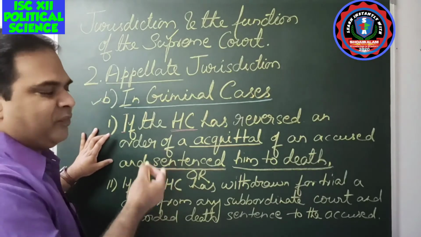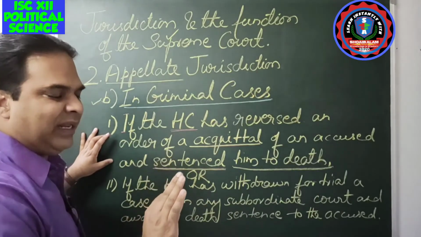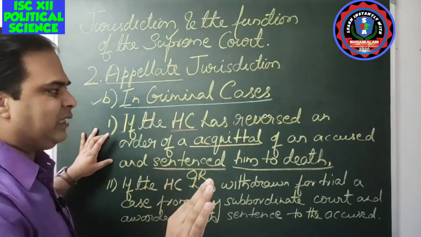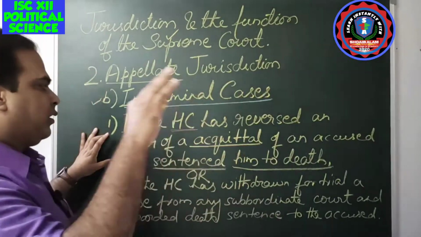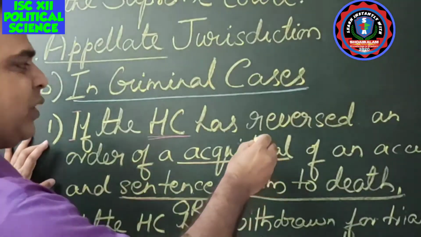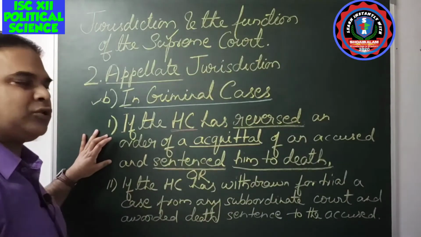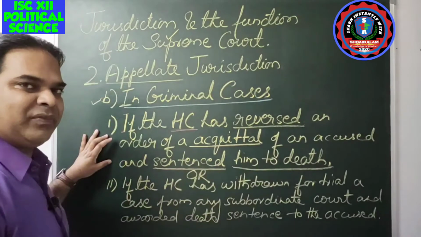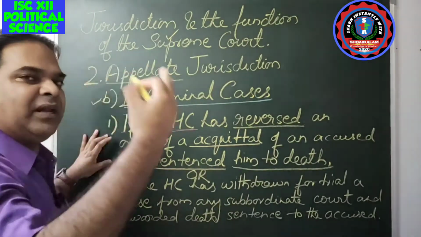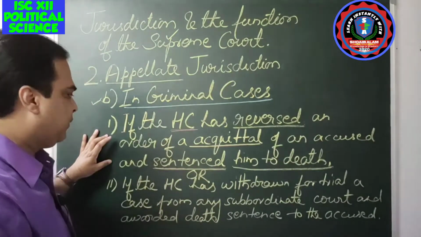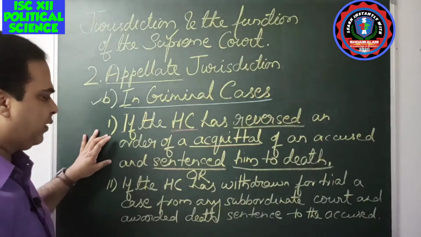The lower court found the person not guilty, finding the defendant not guilty. Okay, so the High Court takes the case and reverses it. You can see the case reversed, and it awards the person a death sentence. Life, that means capital punishment, hang till death. So definitely that can go to the Supreme Court, right?